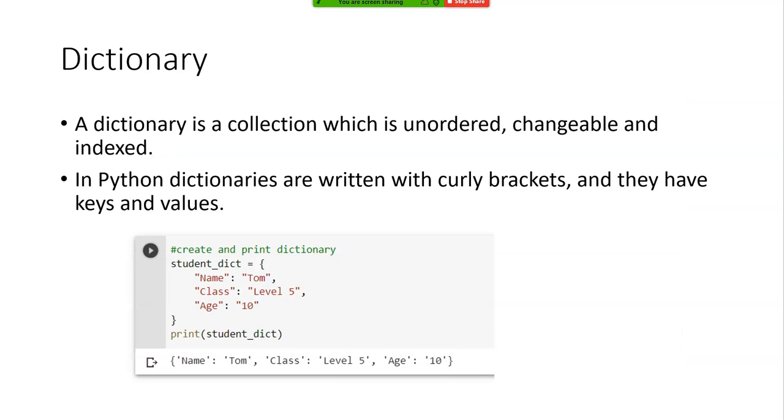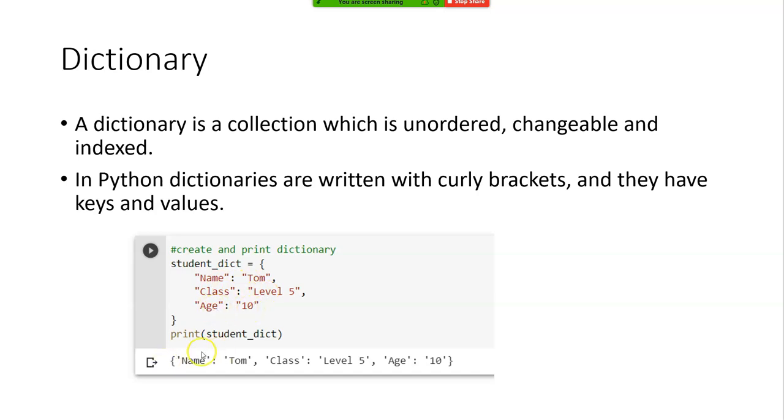So the fourth and the last one that we are seeing in arrays is the dictionary. Dictionary is also unordered, but you can change it. In Python, dictionaries are written with curly brackets and they have keys and values. I'm just creating a student dict: name Storm, class is level 5, age is 10.